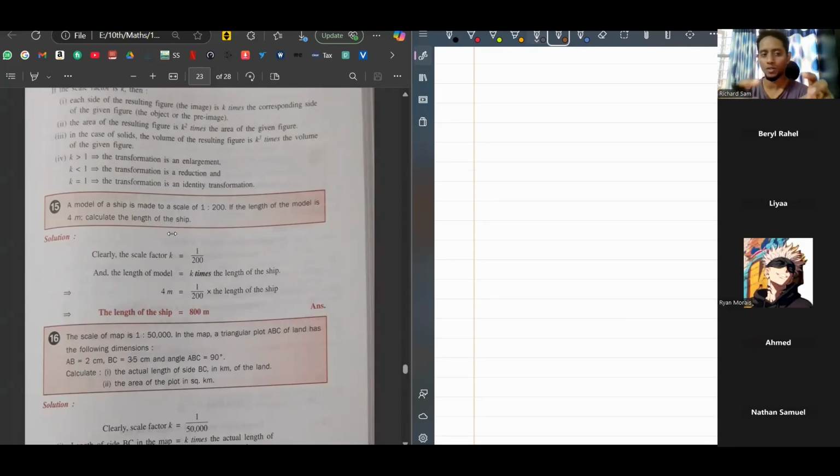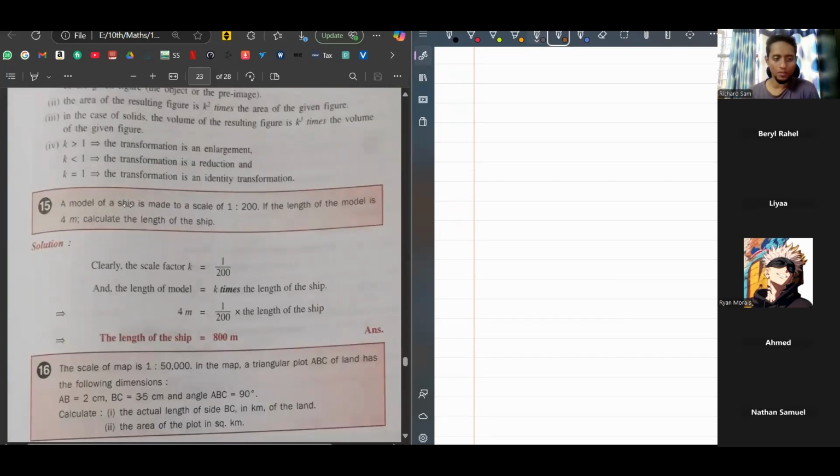For example, a model of a ship to the real ship. See this question. A model of a ship is made to a scale of 1 is to 200. That means 1 unit on the model will be equal to 200 units on the real ship. Like 1 centimeter on the model will be 200 centimeters on the real ship. Any unit you can put here, or 1 meter here is 200 meters there. Okay. So if the length of the model is 4 meter, calculate the length of the ship.